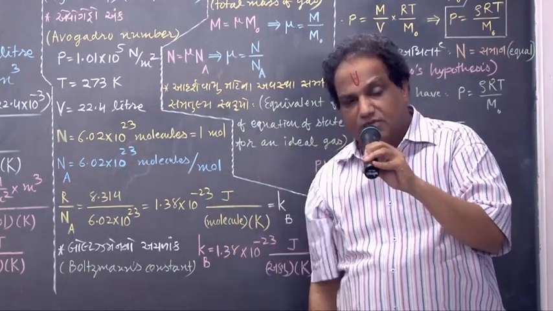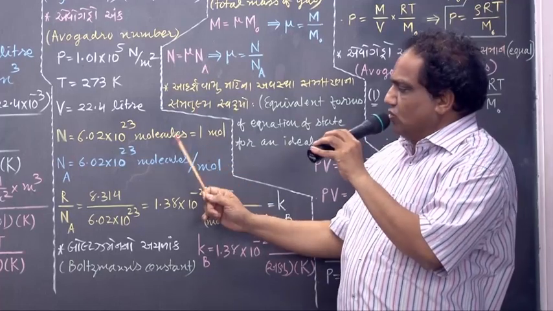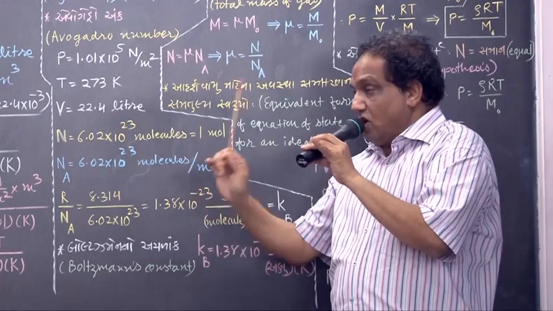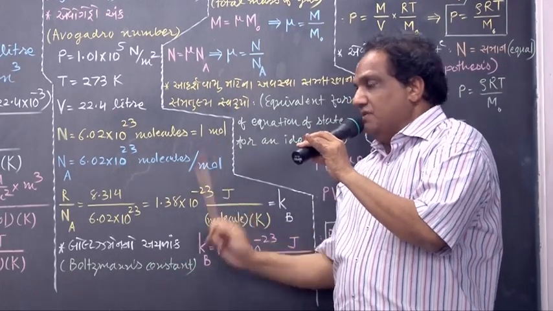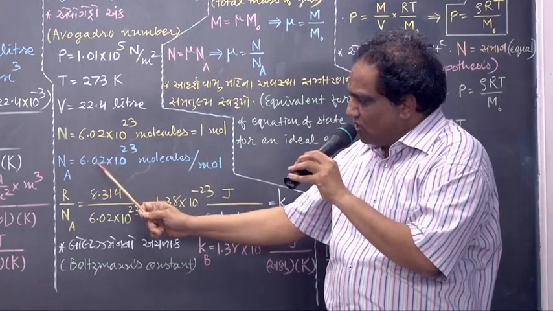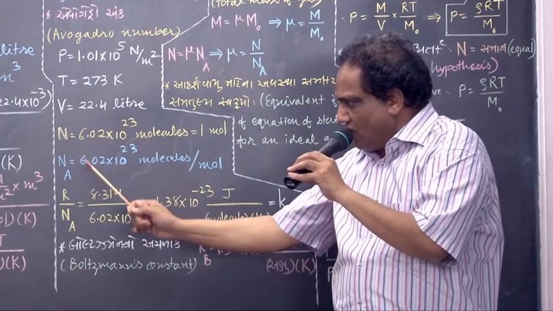In the memory of the scientist Mr. Avogadro, we call it Avogadro number. The number of molecules in 1 mole is equal to Avogadro number, 6.02 into 10²³ molecules per mole.